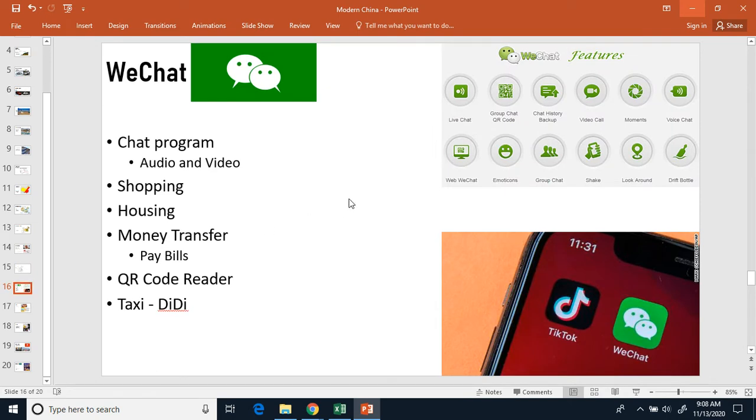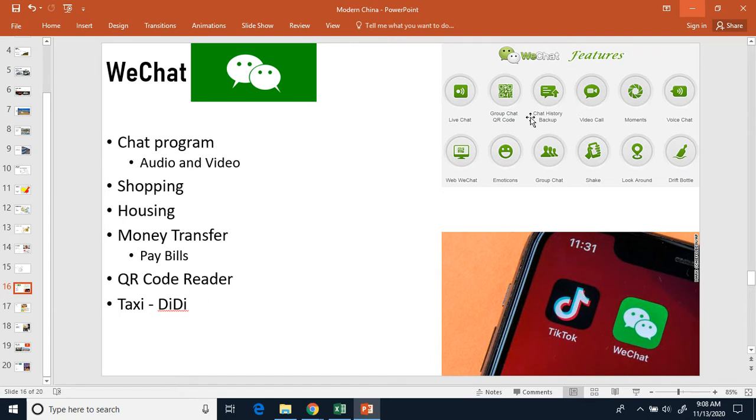WeChat. All right. So in China, WeChat is their major app that they use. So you see this phone right here. You see the app on it. You got a little WeChat buddy there next to TikTok. So WeChat, very important in China. You can use it for tons of things. It's a chat program. You can do text messaging. You can do audio. You can do video with it. You can also do shopping on it. You can look for housing on it. You can transfer money on it. You can pay your bills with it. There's also a QR reader with it as well. You can even get taxis with it. Their taxi service they have in China. Their Uber is Didi. So instead of Uber, you have a Didi, and that's how it kind of works.